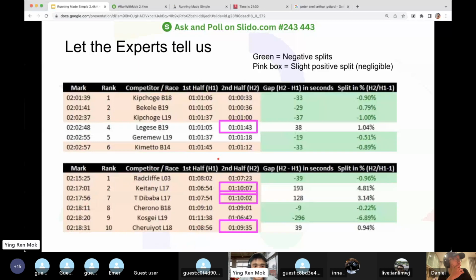But let's let the experts tell us. Let the real experts. This is the world marathon record for the last few years. You can see everything in green is negative split: first half marathon, second half marathon. After all, they have a negative split. Look at that, so many are negative split for the world marathon. Even those in the pink box are slight positive split, but arguably this is negligible. We're talking about a 2 hour race. Being slower by 38 seconds, you want to argue, is also a bit hard. It's very, very negligible. But what we can see here is that even to negative split is the best.